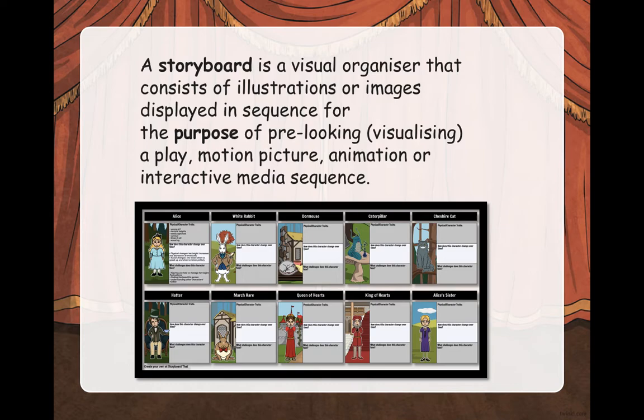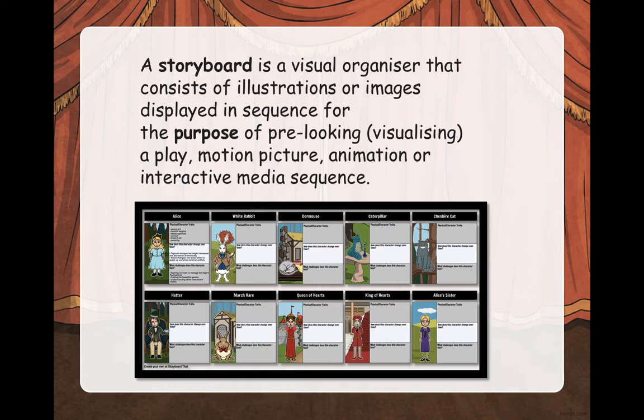So a storyboard is a visual organizer that consists of illustrations or images displayed in a sequence for the purpose of pre-viewing. We call that visualizing. So you need to be able to look at it and know what it's going to look like when you perform the play.